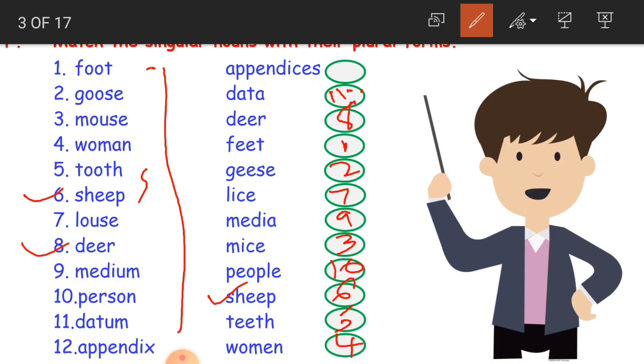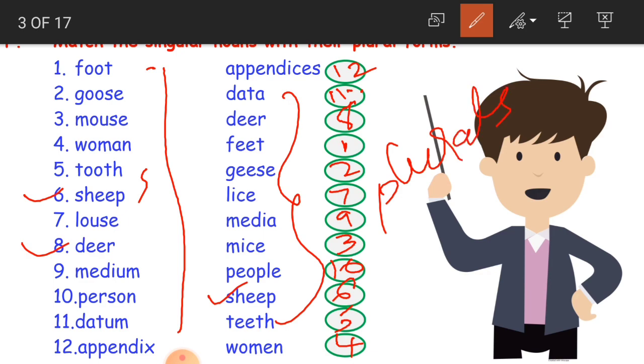Appendix is like columns. Here this becomes appendices, the last one. If you observe, all the plural forms we have here are not ending with s, es or ies, and also we add v and es in some cases.